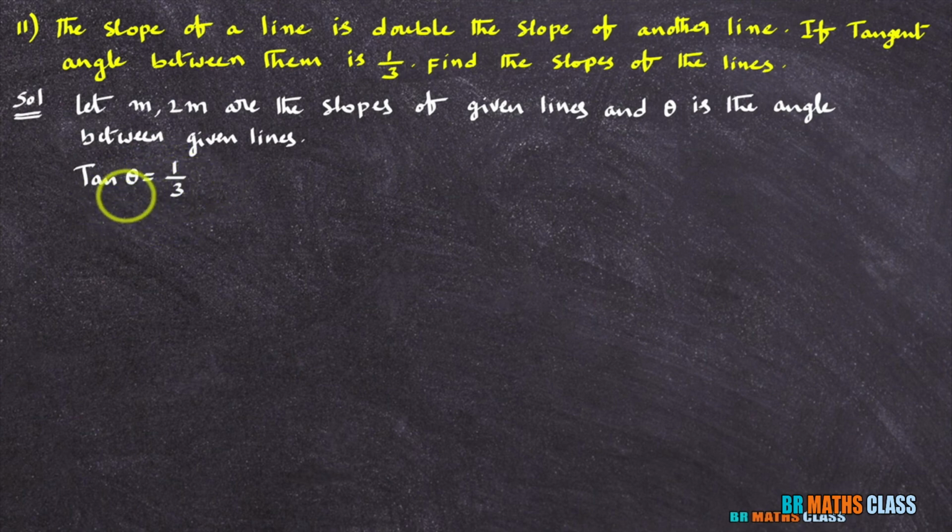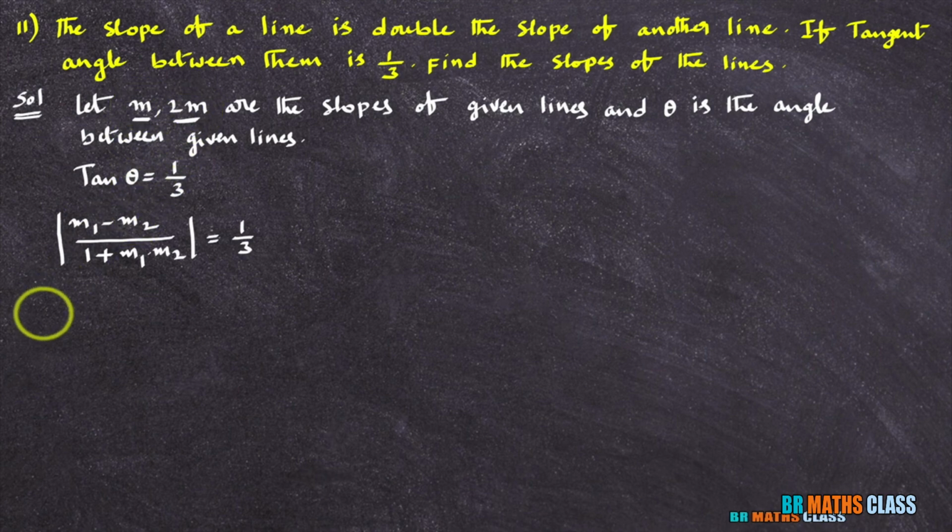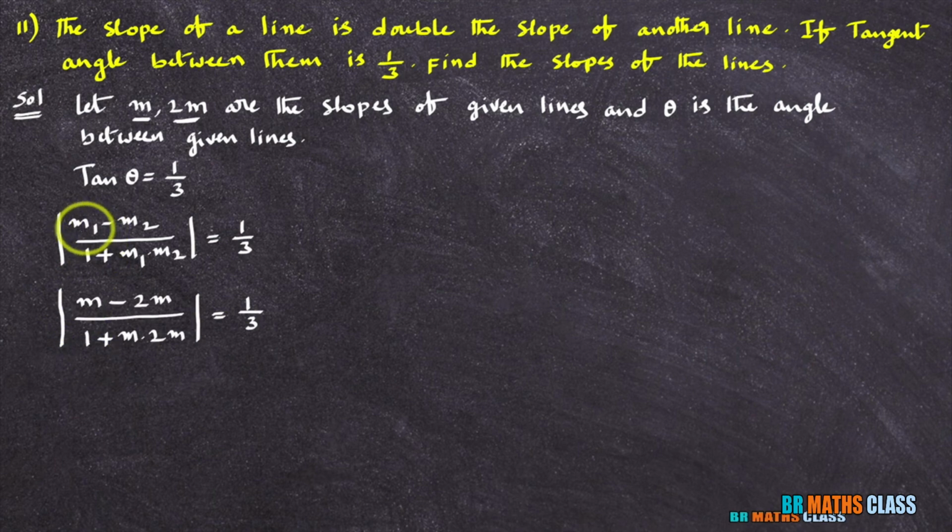We know the tan theta formula. What is the tan theta formula? Tan theta equals modulus of m1 minus m2 divided by 1 plus m1 into m2. What is m1? m1 is the slope of the first line. What is m2? m2 is the slope of the second line. Here m1 is m and m2 is 2m. In place of m1, I write m, and in place of m2, I write 2m.